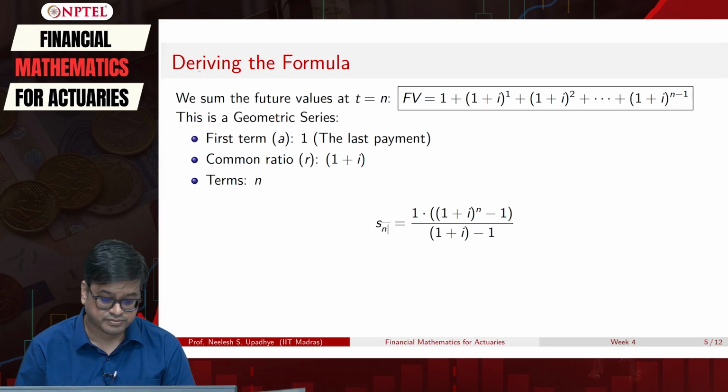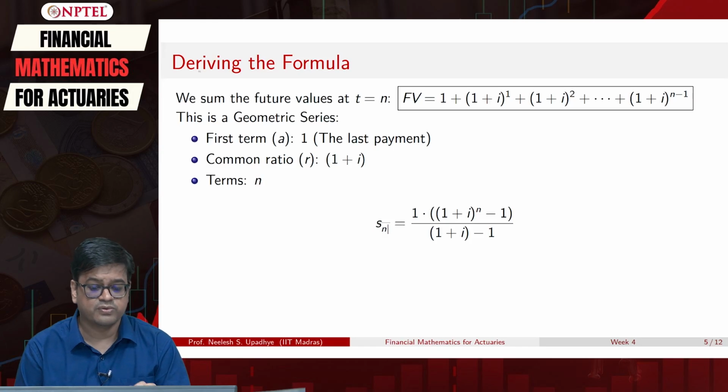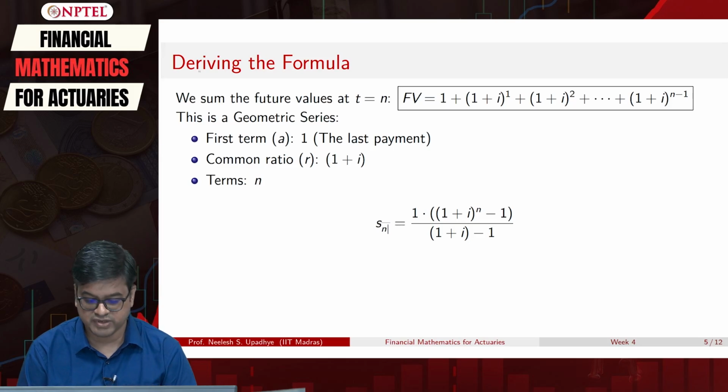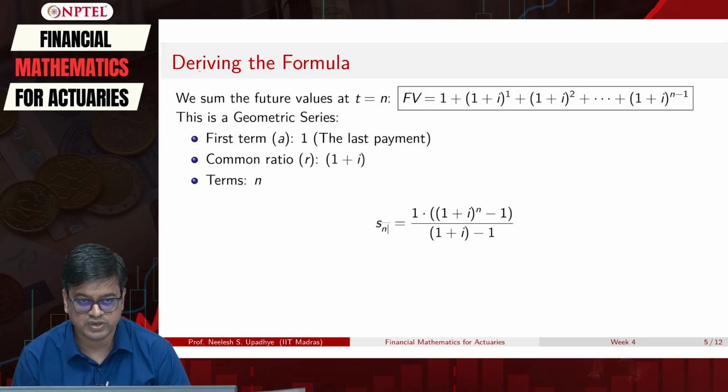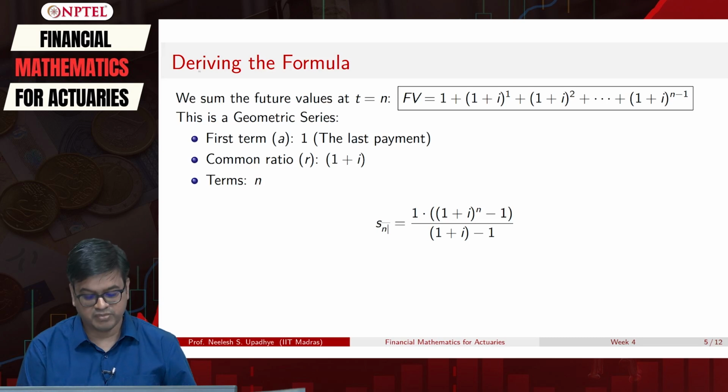It will be a times r raised to n minus 1 upon r minus 1, because 1+i is greater than 1. If I appeal to that formula, this future value formulation becomes 1 times (1+i) raised to n minus 1 upon (1+i) minus 1.